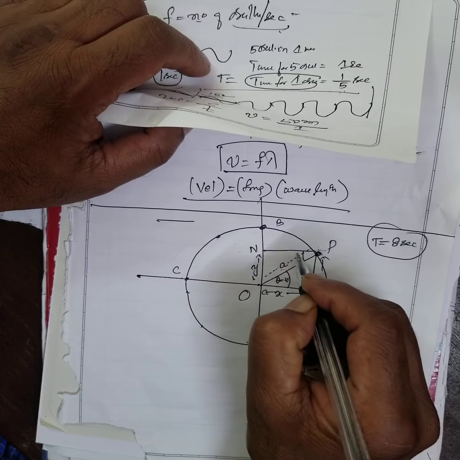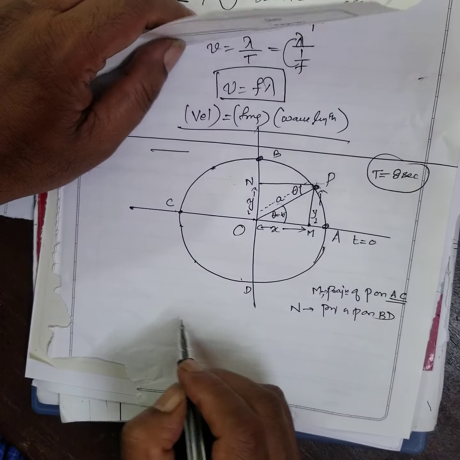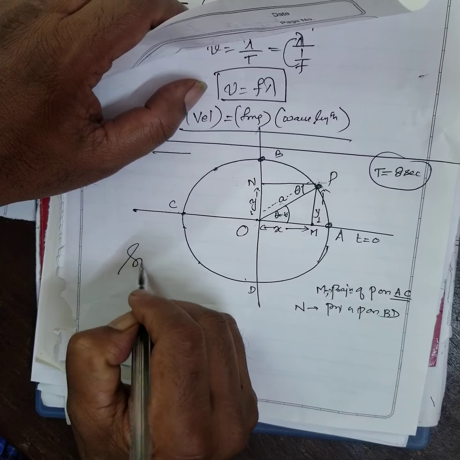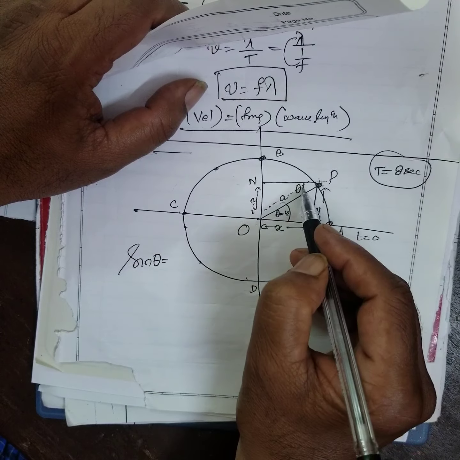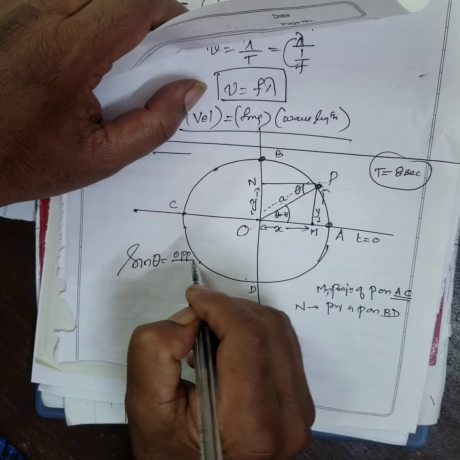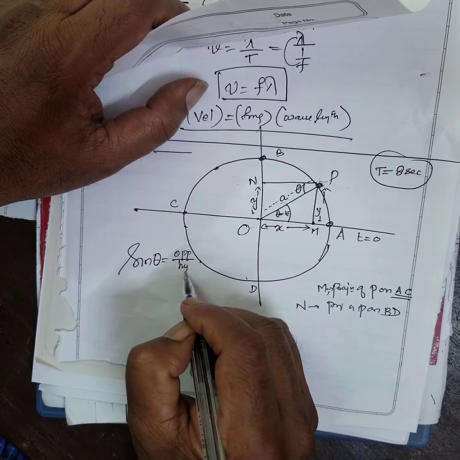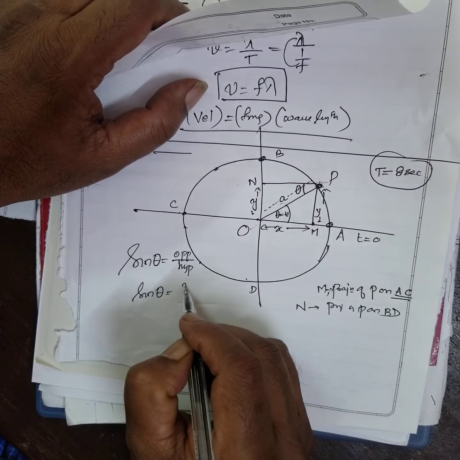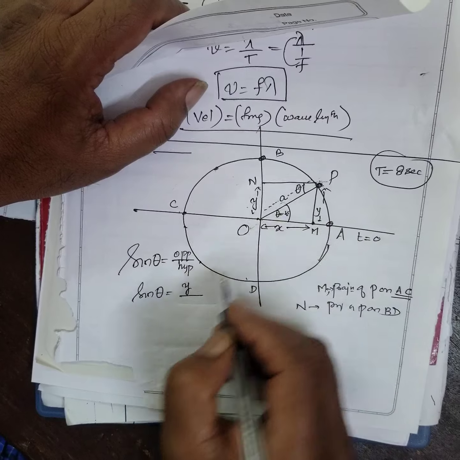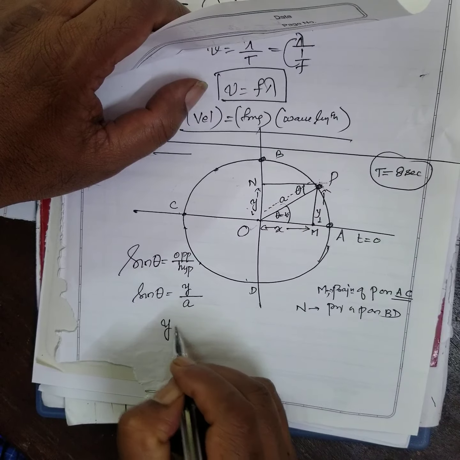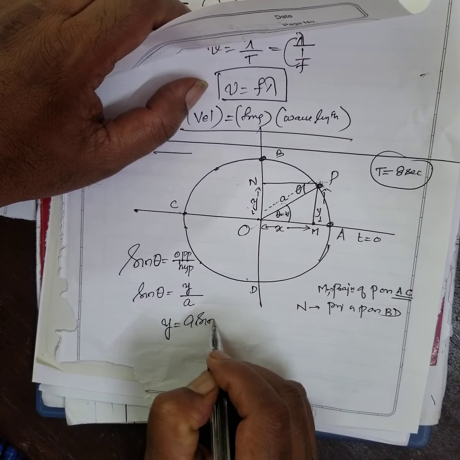If this is theta, therefore this is also theta. Right? Now this is the hypotenuse, is it not? What is sine theta? Sine theta is equal to, taking this triangle, opposite over hypotenuse. Therefore sine theta is equal to Y by hypotenuse, which is A. Therefore Y is equal to A sine theta.